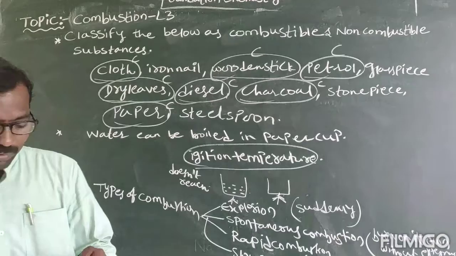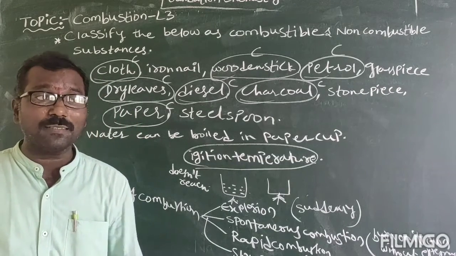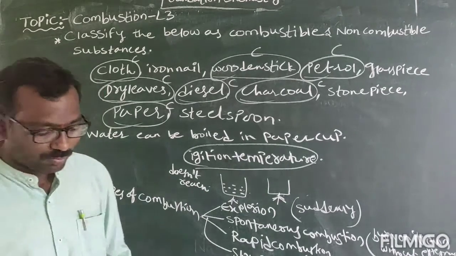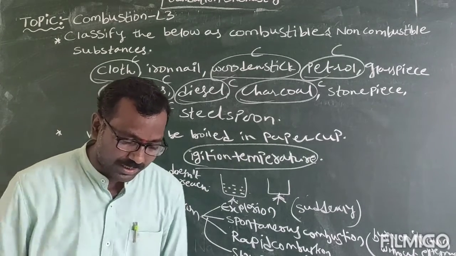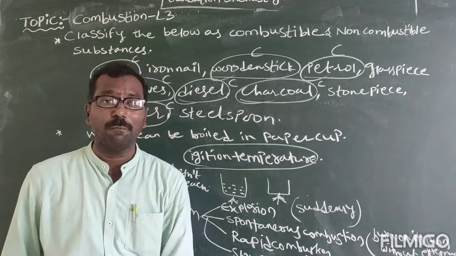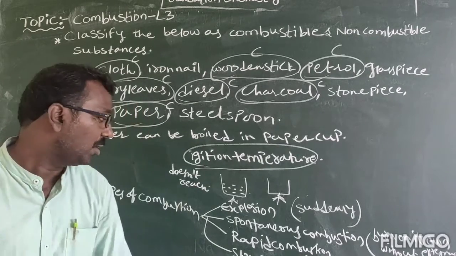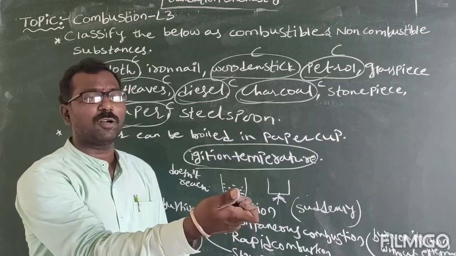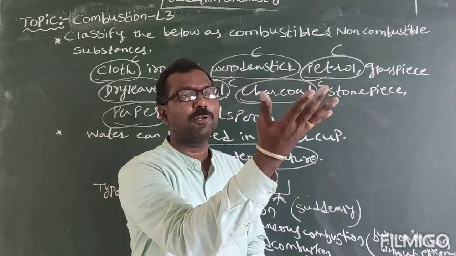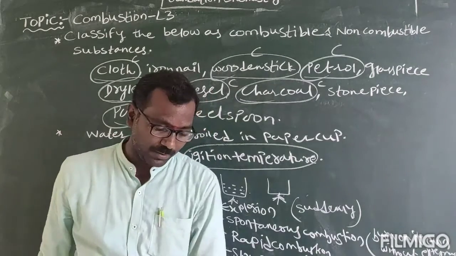When you burn a combustible substance, it burns at a rapid rate, giving a large amount of heat and light in a very short period. Burning of LPG is the best example for rapid combustion. When you turn the knob or light it with the matchbox, it will produce heat and light. That is called rapid combustion.